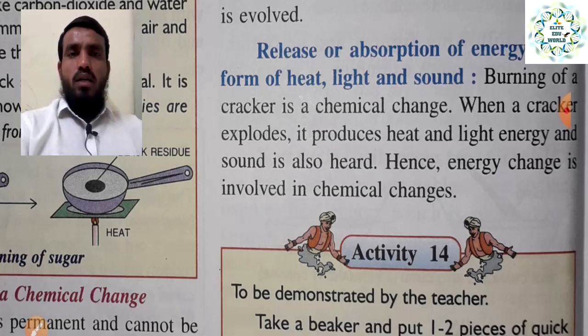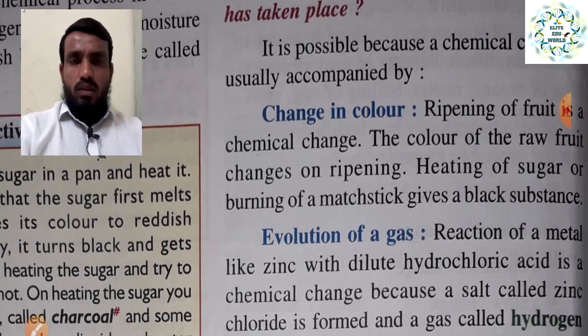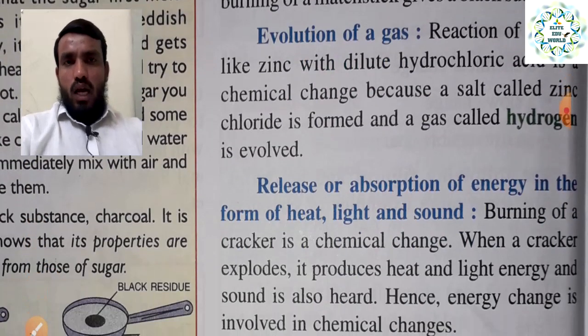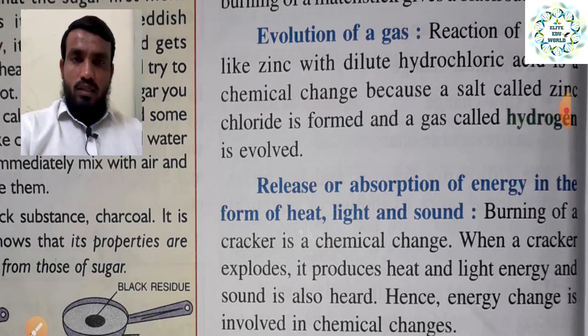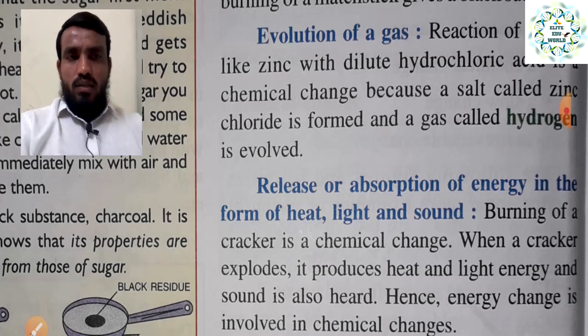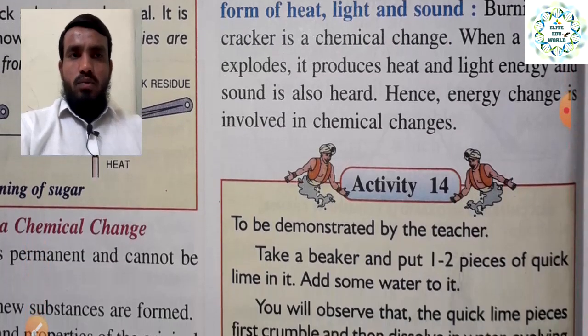We can decide it is a chemical change if all three things happen, right. Number one, a change in color. The second one, evolution of gas. Some gases are released while the reaction is happening. And the release or absorption of energy in the form of sound, light or heat. So we can understand this reaction is called a chemical reaction, or the change is going to be a chemical change, right.